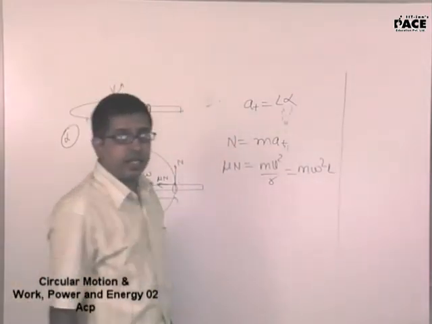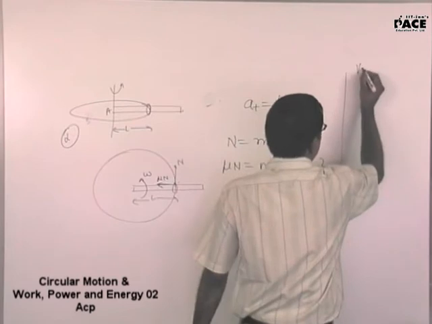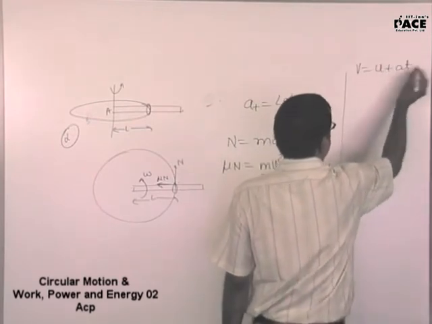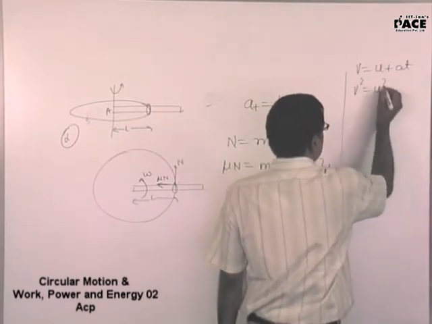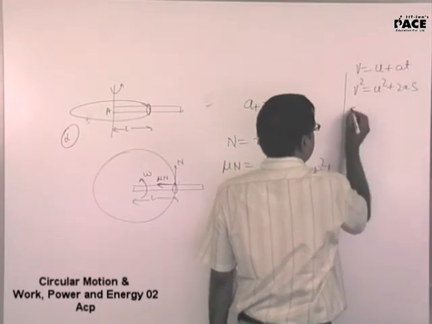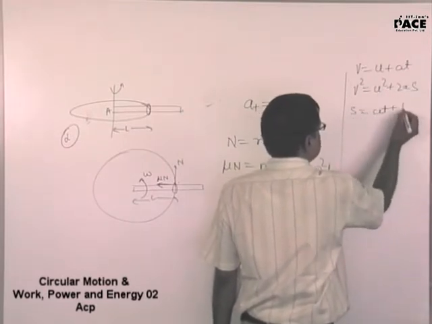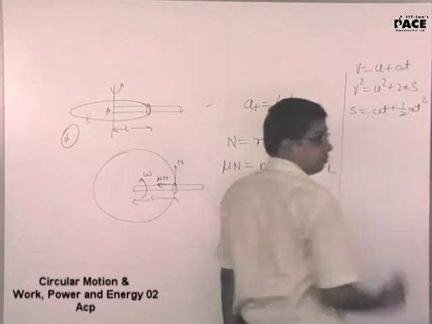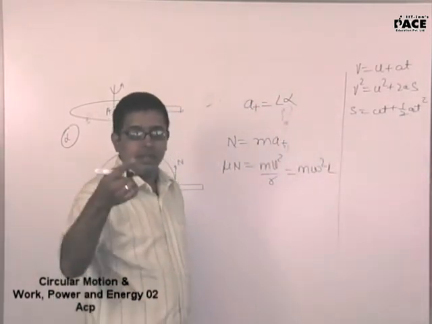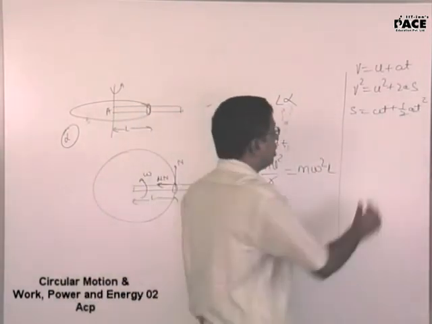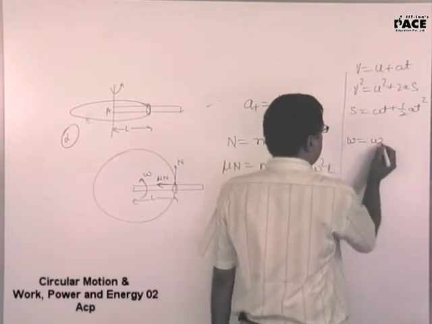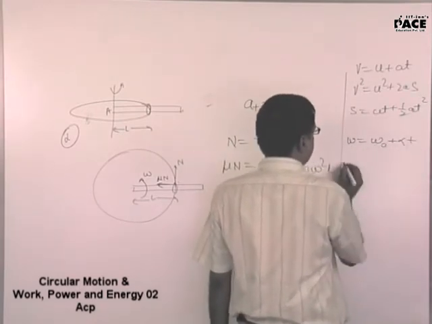Whenever acceleration is constant, I can use these equations. V is equal to U plus AT. V square is equal to U square plus 2AS. S is equal to UT plus half AT square. Yes or no? Yes, sir. Their replica in circular motion will be omega is equal to omega naught plus alpha t.